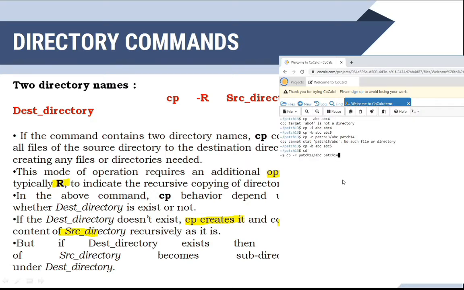Okay, now I will execute that in patch C. Now cd patch 1 4 is there. Now display, see, it has the two files abc and abc 1.